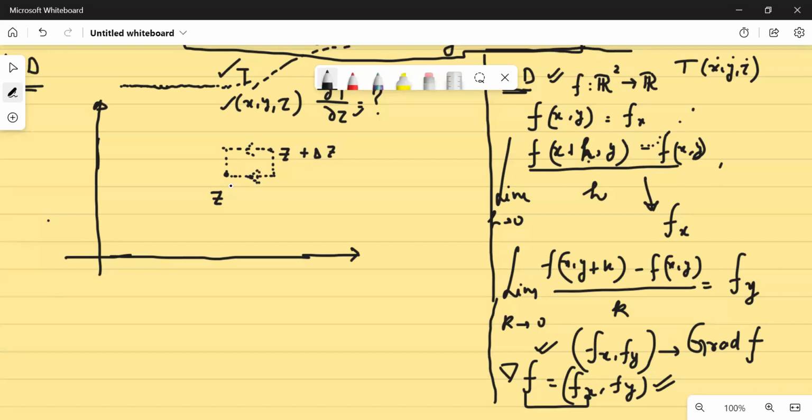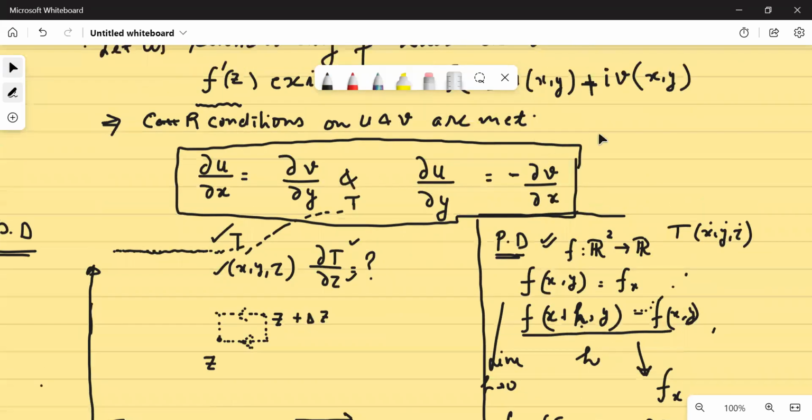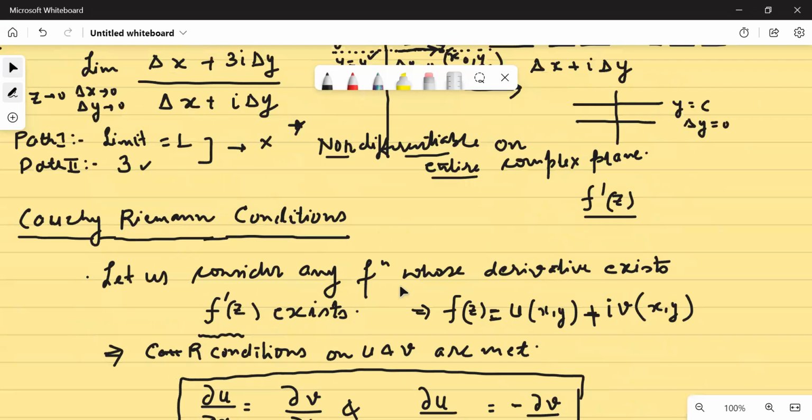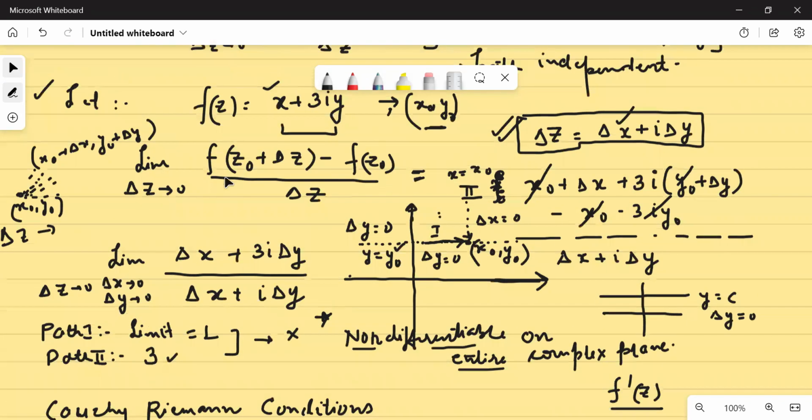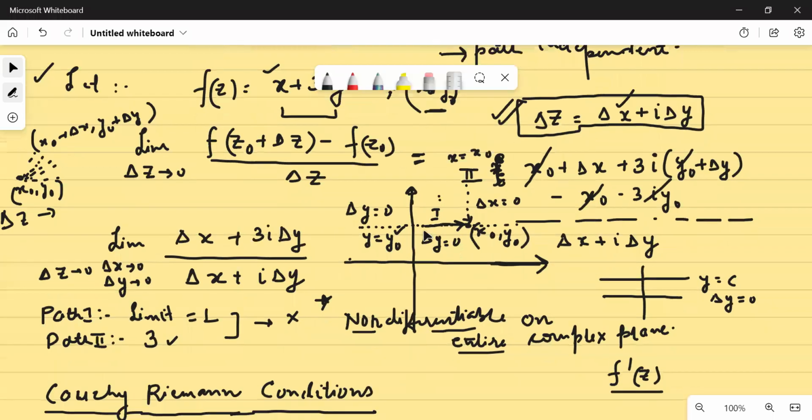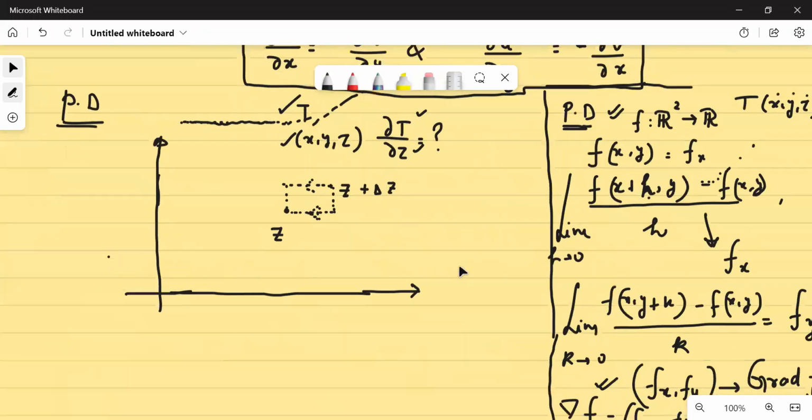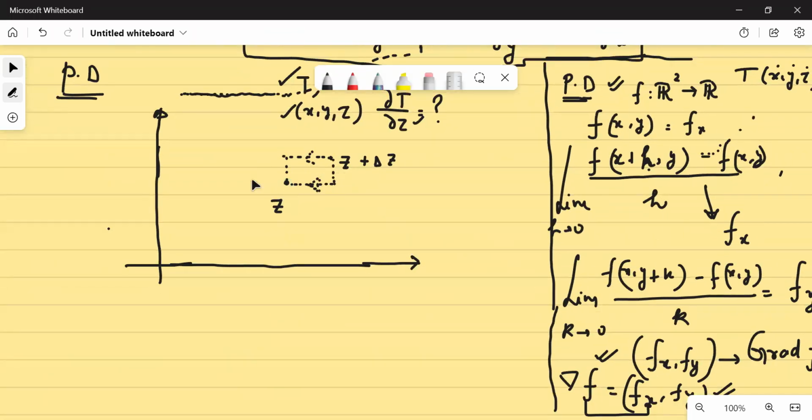ओके, तो ये मैं क्यों कर रहा हूँ? z और z प्लस डेल्टा z ऐसे करते हैं हम. देखो ऊपर हमने अभी भी देखा, we have found that whenever you have to find the differentiability in this thing, this is what you have to find. Okay, so f of z plus delta z minus f of z divided by delta z, delta z tends to 0. This is the limit that we need to find. Okay, yes or no?